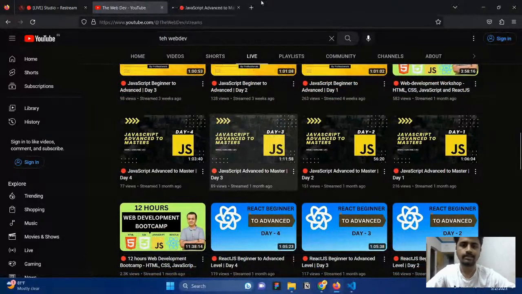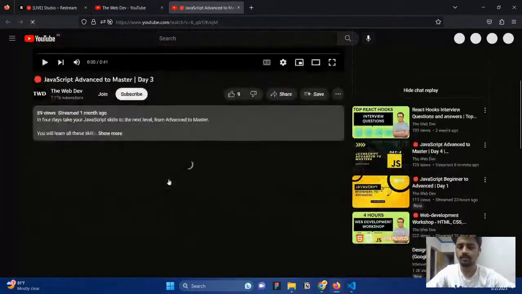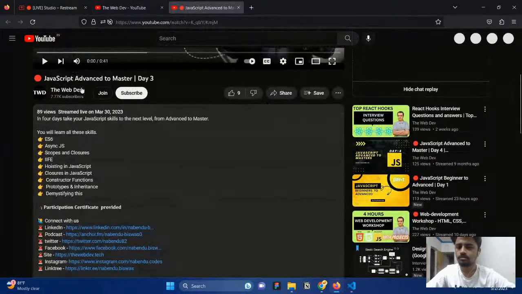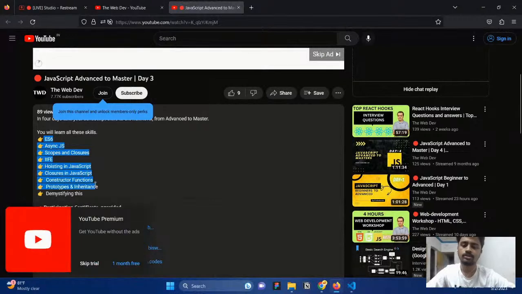That is only for catching eyes. We are putting the title, it does not mean that. Everything we are going to cover is in the description. You can see here in the description what all we are covering: async scopes and closures, immediately invoked function, hoisting in JavaScript, closures in JavaScript, constructor function, and this keyword. Everything is covered in this part of the JavaScript workshop.